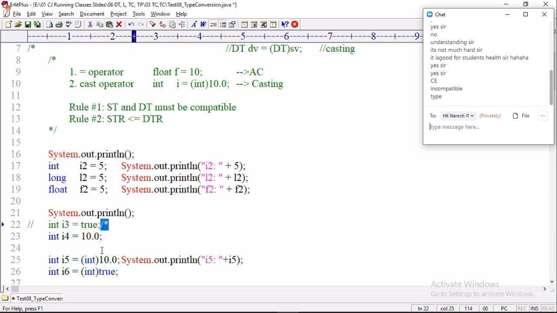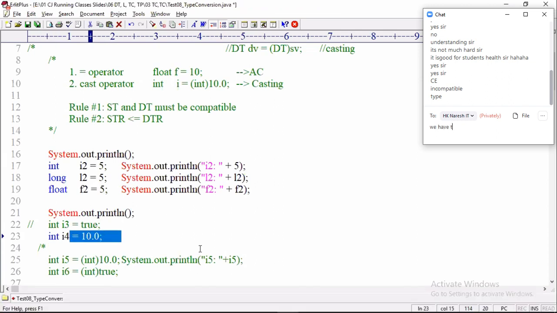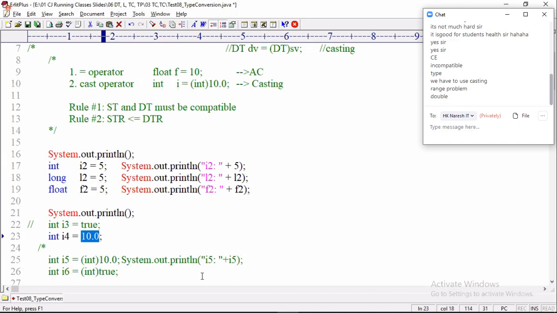Next line, compile or not compile? Int I4 equal to 10.0. Compile or not compile? Here, what is the problem? Type problem or range problem? Range problem. Okay. 10.0, what type? Some people are telling float. 10.0 is not float. 10.0 is double.